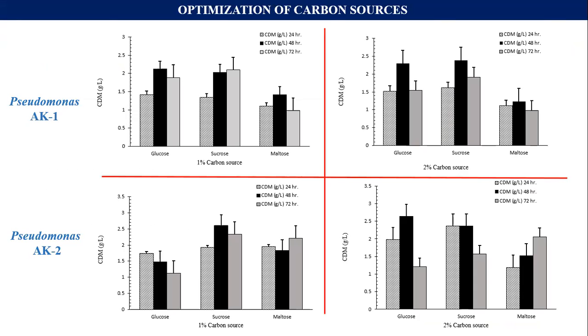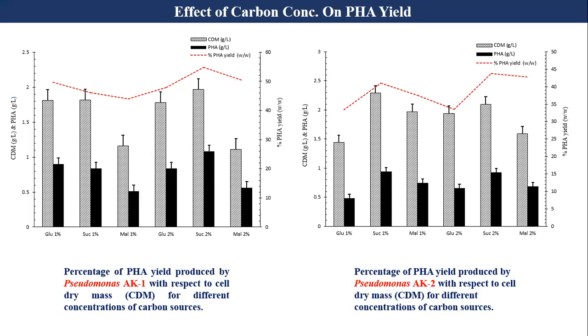After the confirmation of the production of PHAs, the carbon source was optimized for the production of cell dry mass as well as the production of polyhydroxyalkanoates. These figures indicated the production of cell dry mass for two strains, AK1 and AK2, of the Pseudomonas at various incubation time periods: 24, 48, and 72 hours respectively. The carbon sources tested were glucose, sucrose, and maltose.